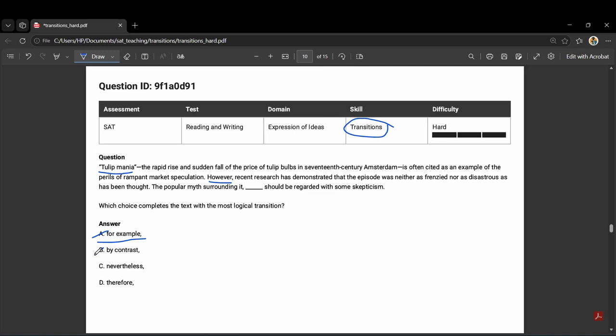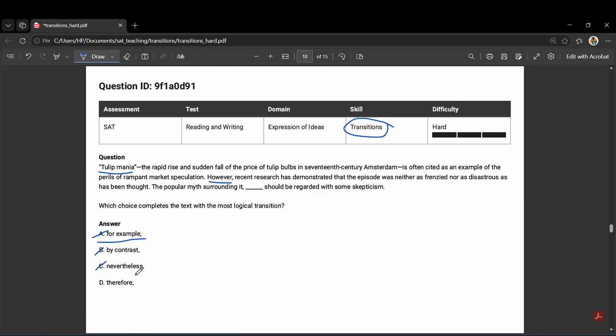Nevertheless, this one's trickier, because it sounds smart and academic, but nevertheless means despite what was just said. That would mean, even though research says it wasn't disastrous, the myth should still be doubted, which doesn't quite make sense. Because the myth being doubted is exactly what the research is telling us to do, not something happening in spite of it. So it's eliminated as well.